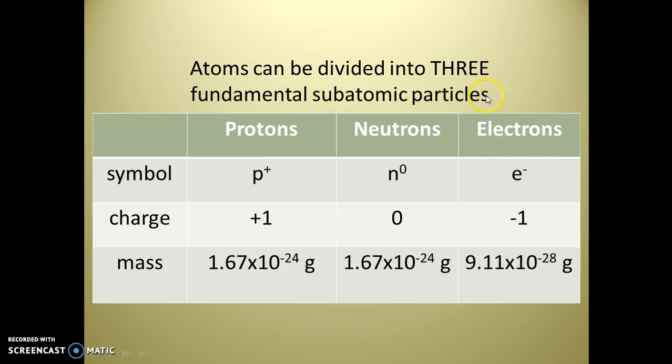Our last particle are the electrons. They are a lowercase e with a negative sign, and that's because they have a -1 charge. And electrons are quite a bit smaller than our other 2 particles. They have a mass of 9.11 times 10 to the negative 28th of a gram. So the electron's mass is negligible in this case. We are not going to count it in the mass of an atom because it is such a small part of the atom, even though it plays a big part on how the atom behaves.